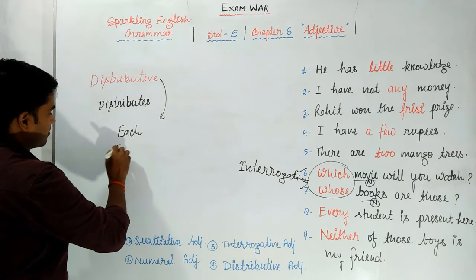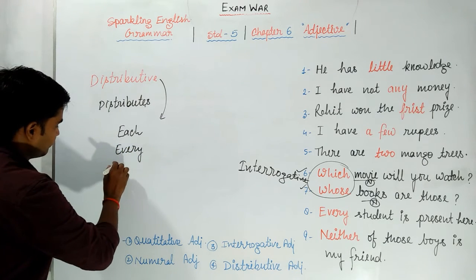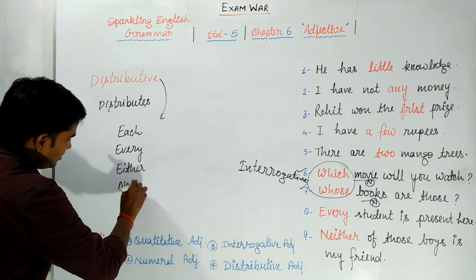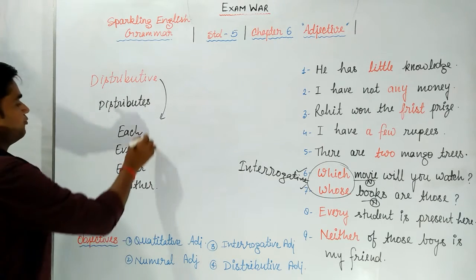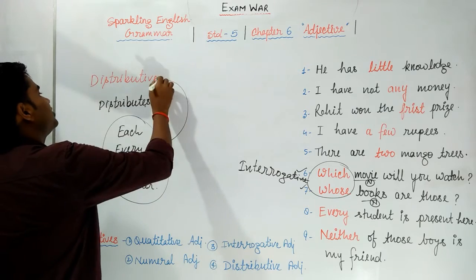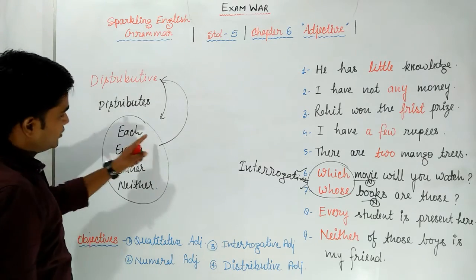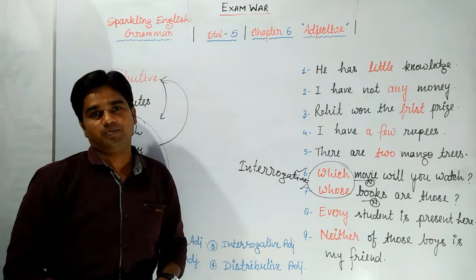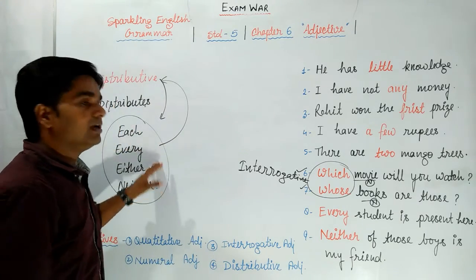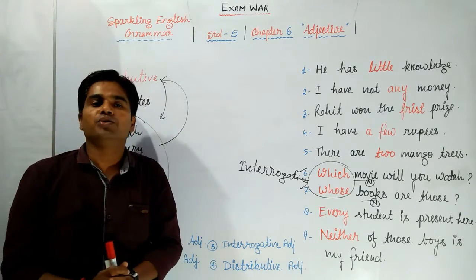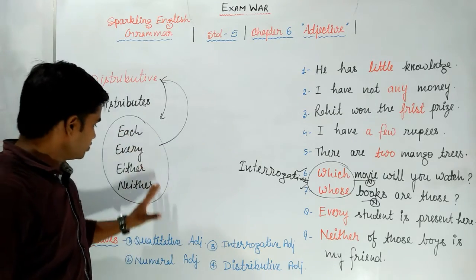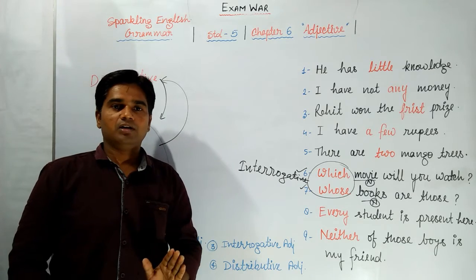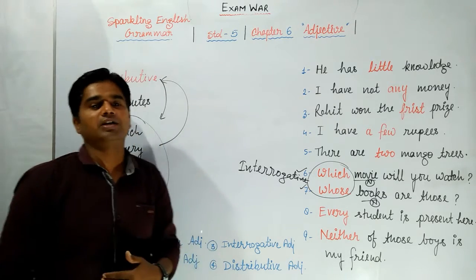Each, every, either, neither. These 4 words are distributive adjectives, and they distribute the nouns. That's why they are called distributive adjectives. And any noun used with these types of words takes a singular verb. Which type of verb? A singular verb.